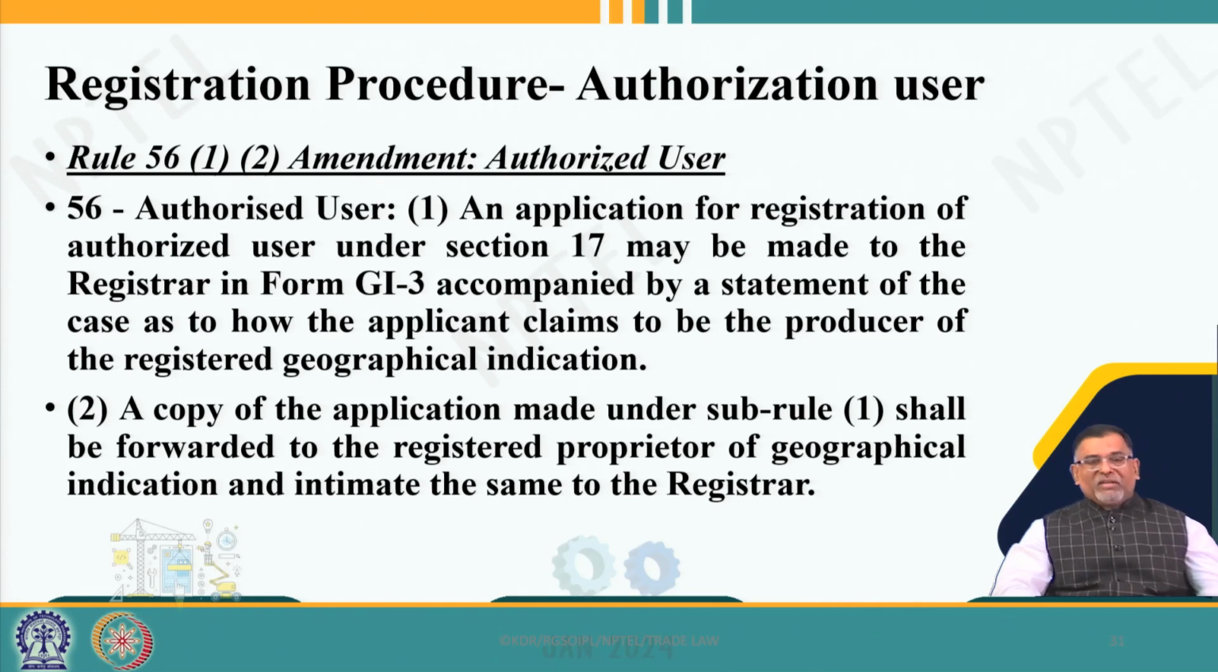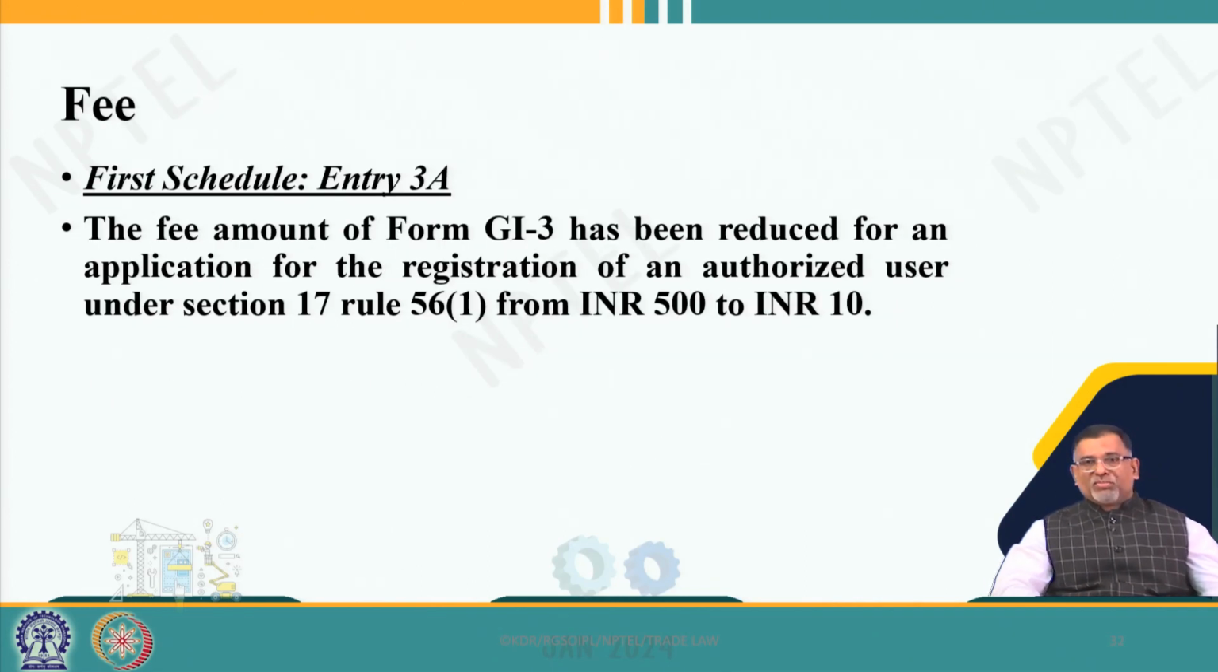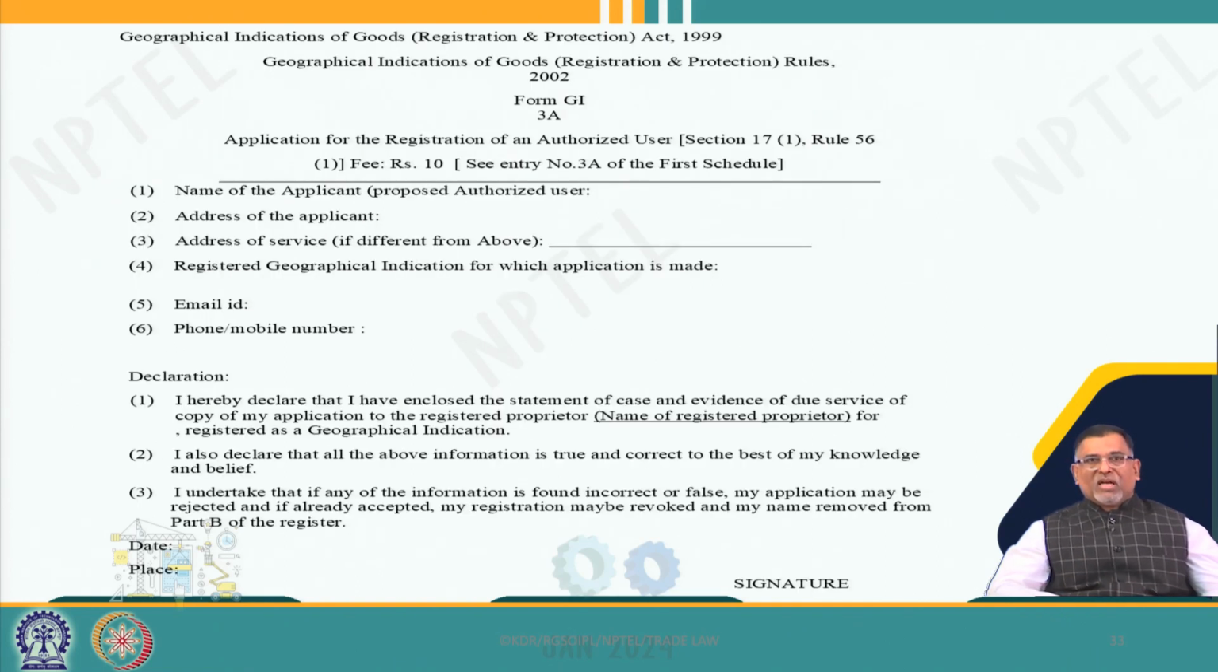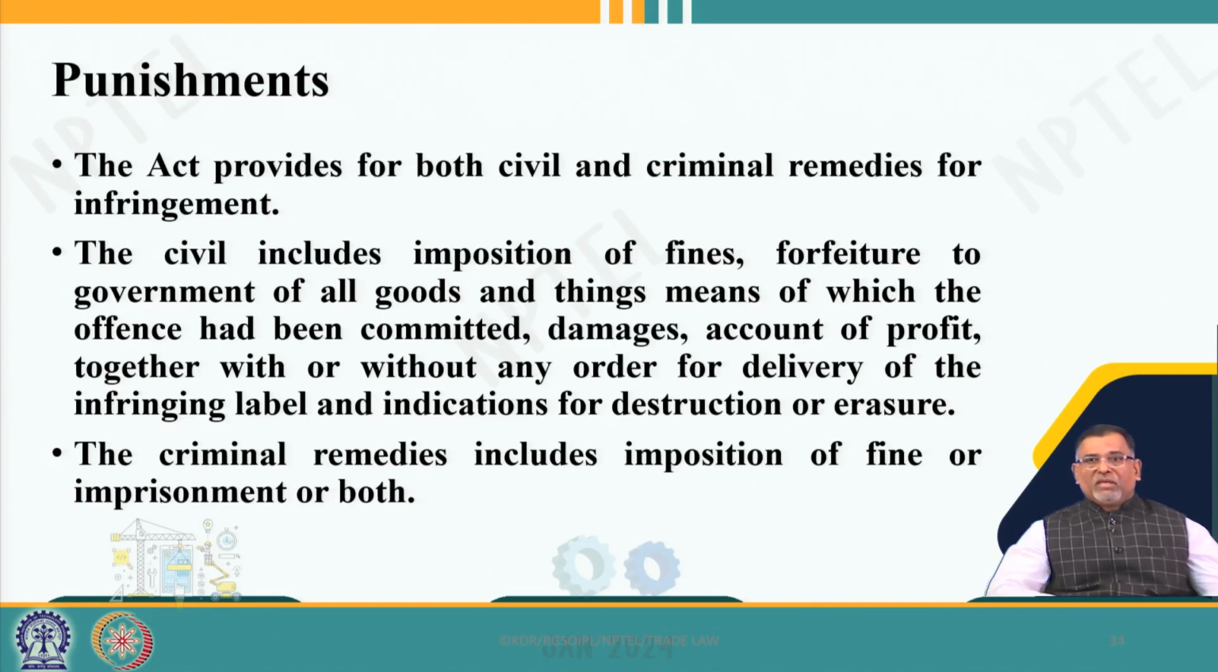Now they have made the process very simple: a half page application with a 10 rupees fee can register a person as an authorized user of the geographical indication in India. This amendment was made very recently to encourage more and more people to register as beneficiaries under the geographical indications. You can see this is a very simple application for Part B registration, and the government has done it with the objective of increasing the number of registered beneficiaries in India, so that more and more people will get economic benefits.